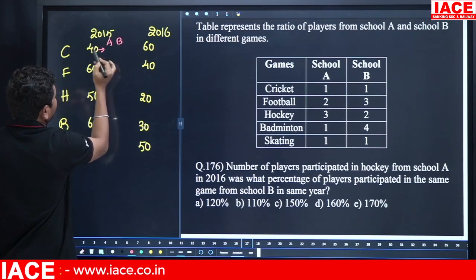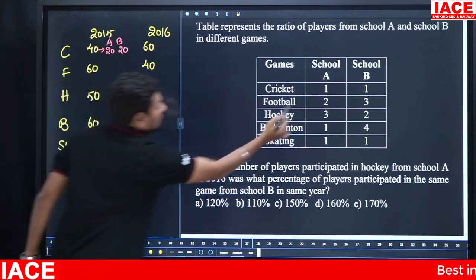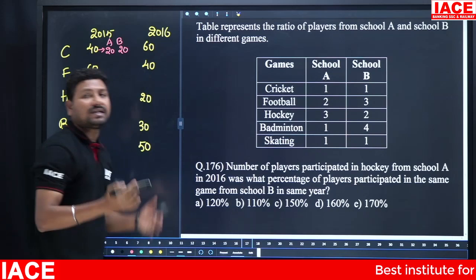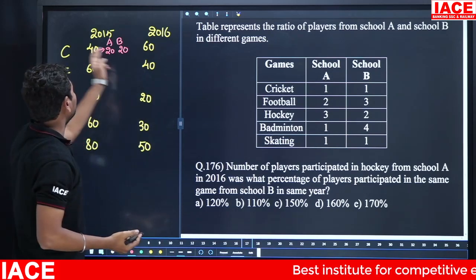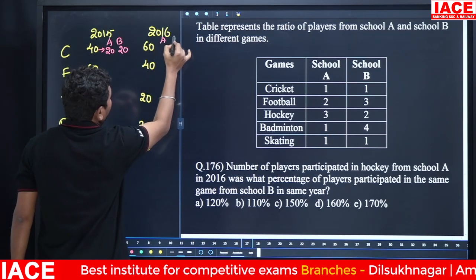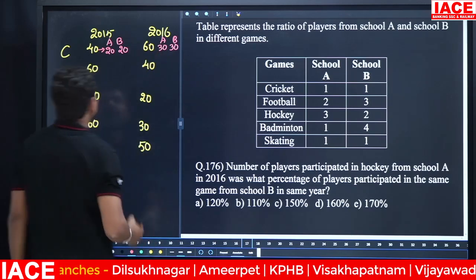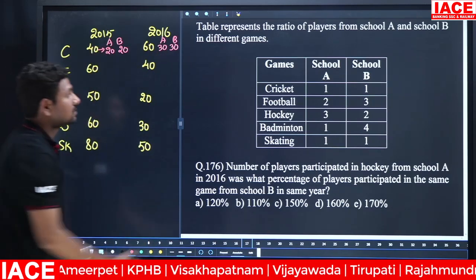A school, B school, this is 40, you can separate into 20 and 20. Clearly mentioned 1:1. That means 1:1 means nothing but equality. Then 20 plus 20 is equal, total value is what? 40. Here becomes A value and B value. A school becomes 30 and B school becomes what? 30.